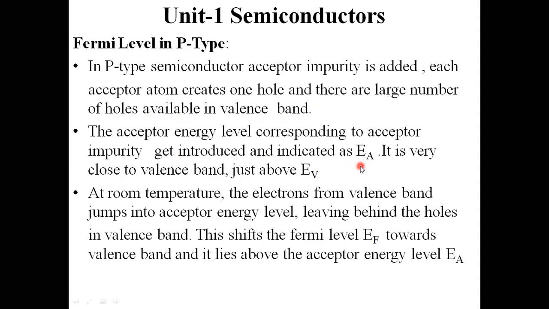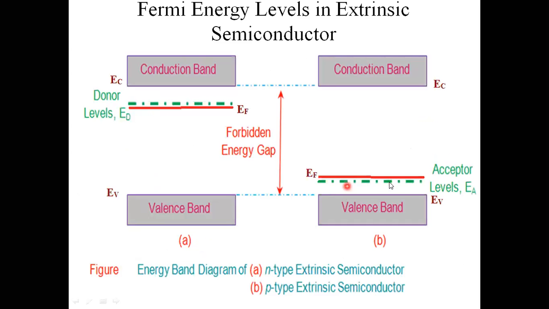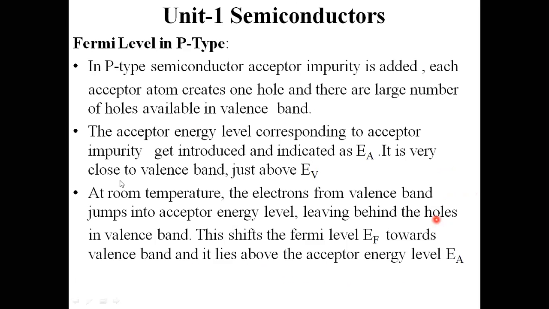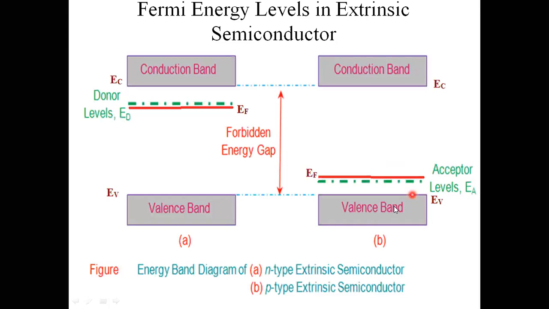EA here. For acceptor impurities, some energy level gets created, and that energy level is EA. The acceptor energy level corresponding to the acceptor impurity gets introduced and is indicated as EA. It is very close to the valence band, just above EV. This acceptor energy level is present just above EV. That acceptor energy level is EA.